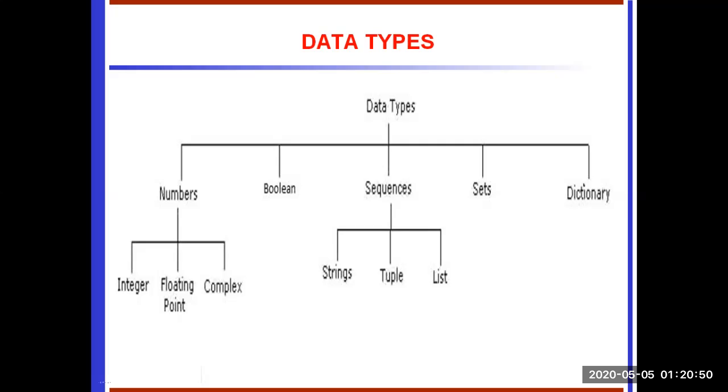Last one, dictionary. The Python dictionary is a container of an unordered set of elements, like a list. The elements are surrounded by curly braces. Each element has two parts, one is the key and the other is the value, as key-value pairs. Each key-value pair is separated by commas. So these are the basic data types we are using in Python.